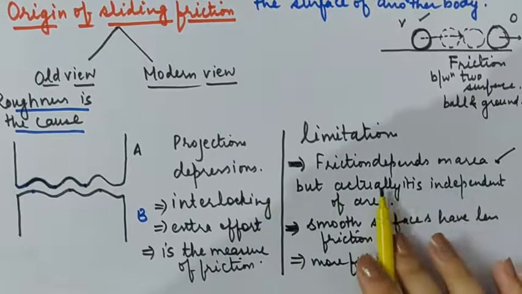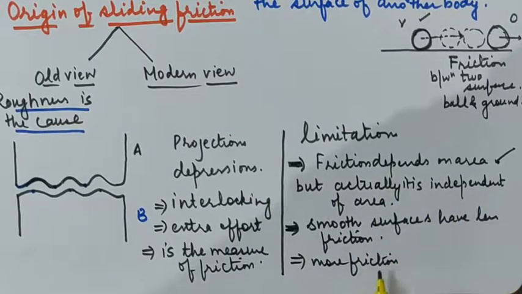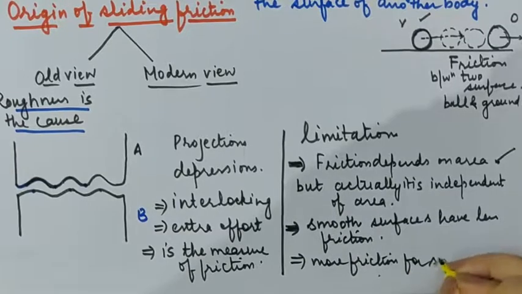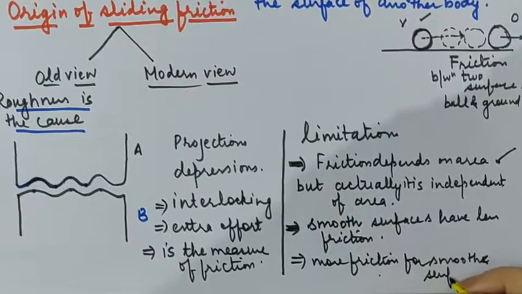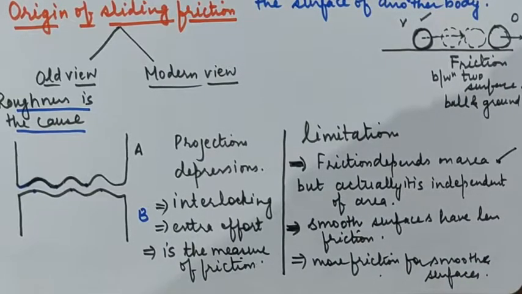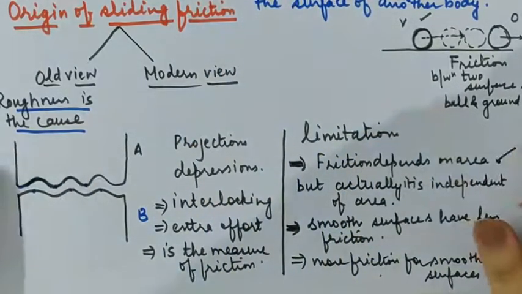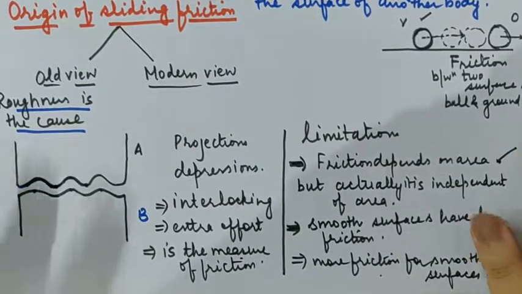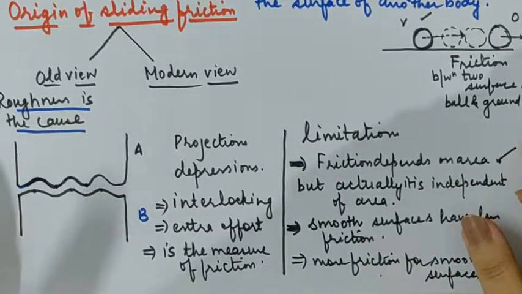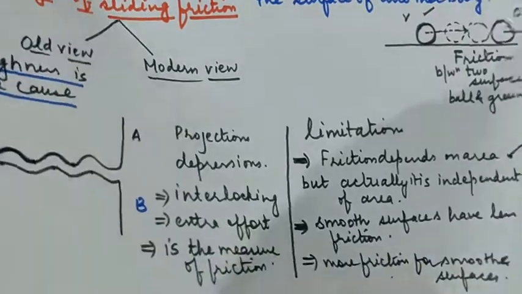Number one, friction is independent of area, and number two, more friction is there for smooth surfaces. There is another theory which is called the modern view. We are going to discuss the modern view after this, so let's get to the next page and discuss the topic called modern view.